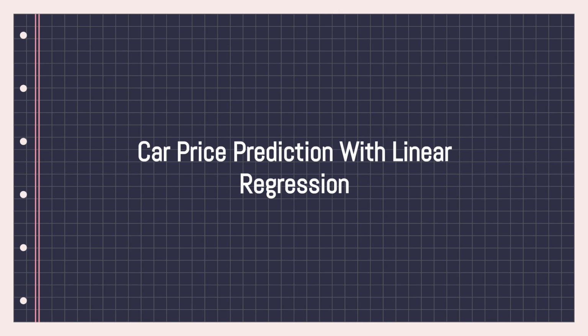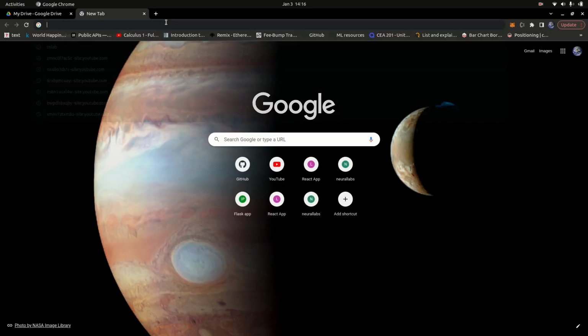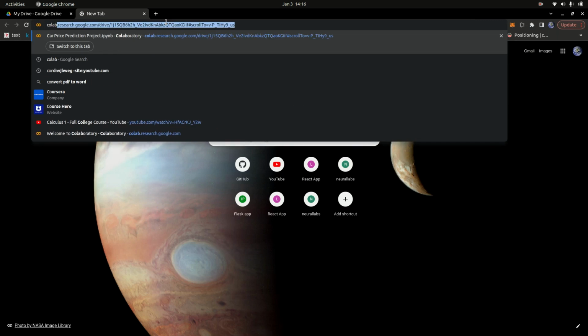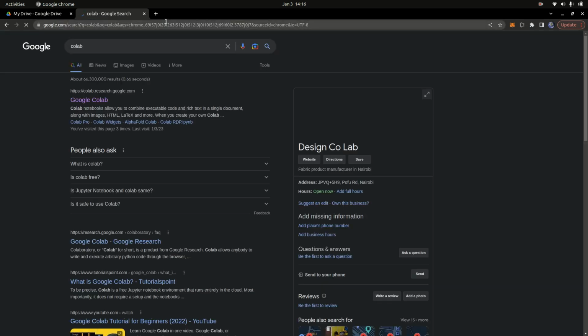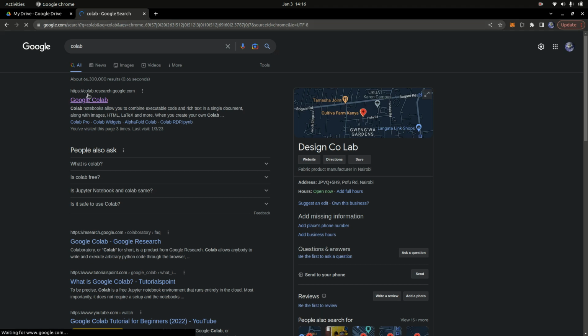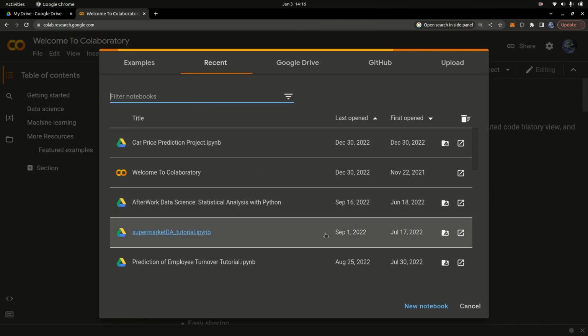So let me switch to my web browser. I'm going to open a new window and search for Colab. Simply search for Colab and press enter. Once you press enter, click on the first link, colab.research.google.com. Once you click on that first link, I'm going to generate a new notebook. This is just a notebook I already have, so I'm going to generate a new one. I'm going to click new, and it's going to open up a new notebook.